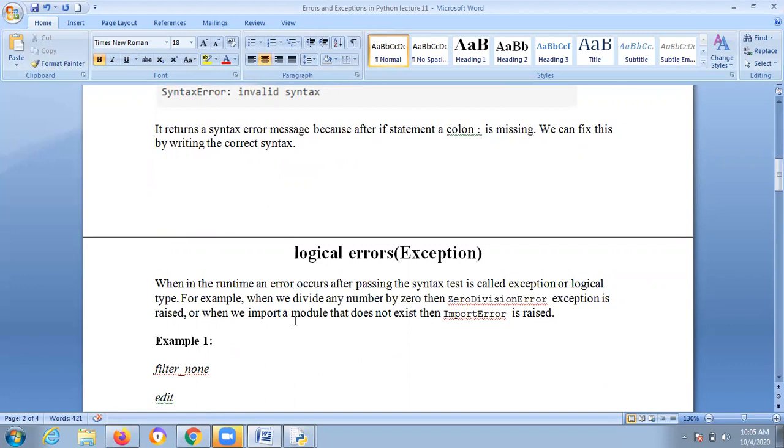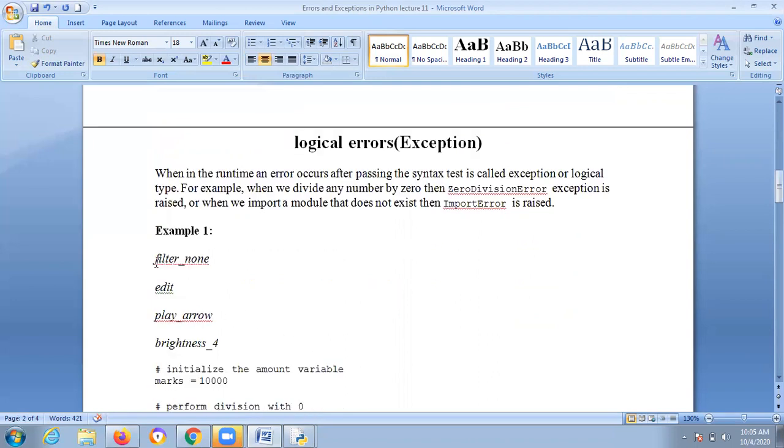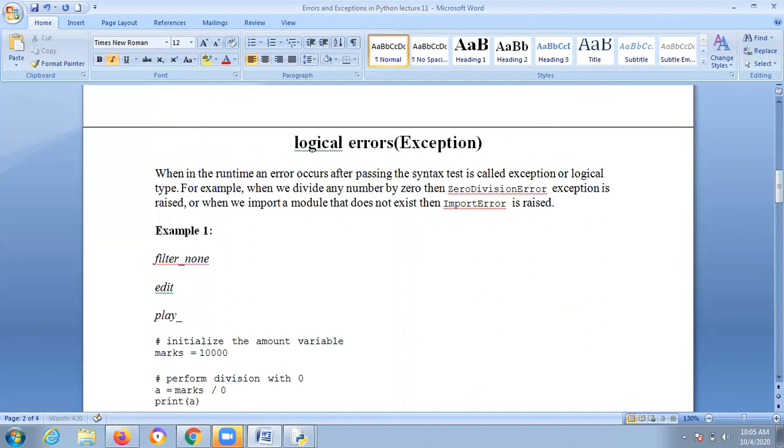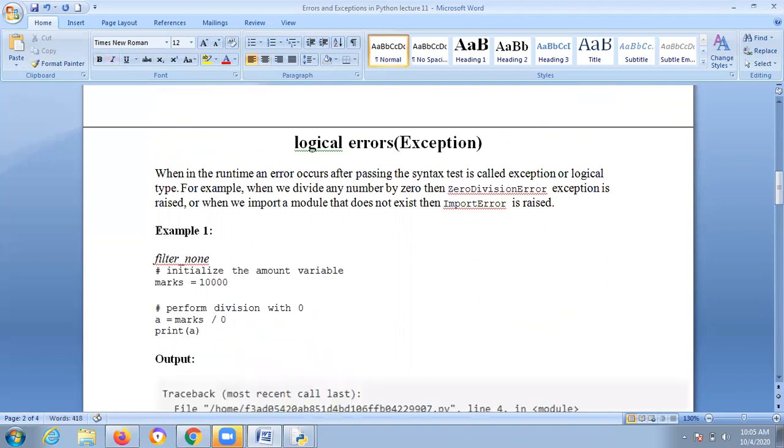Suppose your logic is completely wrong and is not supported, and still you are not getting syntax errors. That is an example of a logical error. Here, a common example is the division by zero error, right? These examples are enough to understand the concept of a logical error.